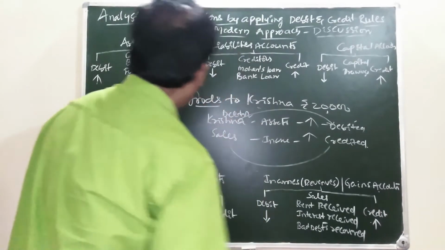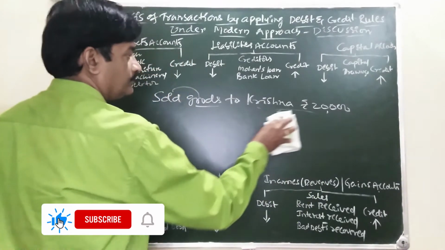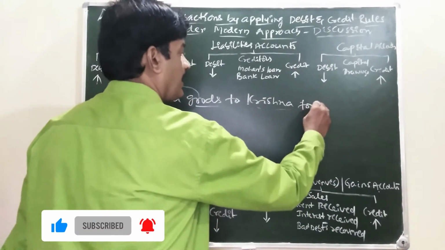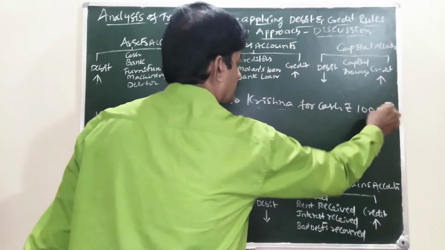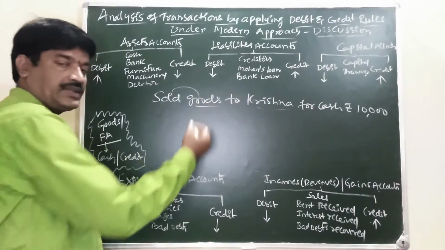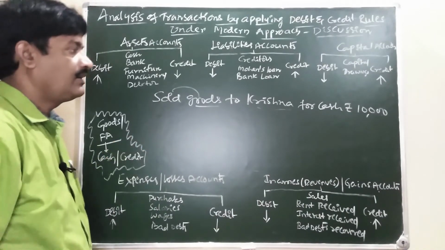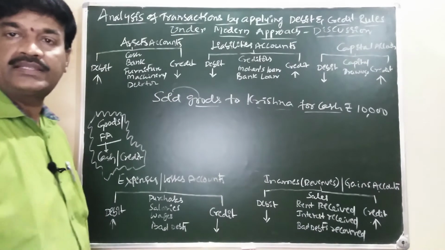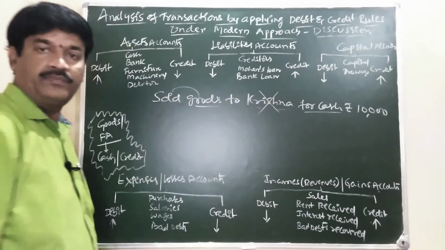The next one. Sold goods to Krishna for cash, rupees 10,000. What is there? Goods are there in the transaction. It is necessary to check cash or credit. For cash is there. The cash transaction. In case of cash transaction, party name will not come.